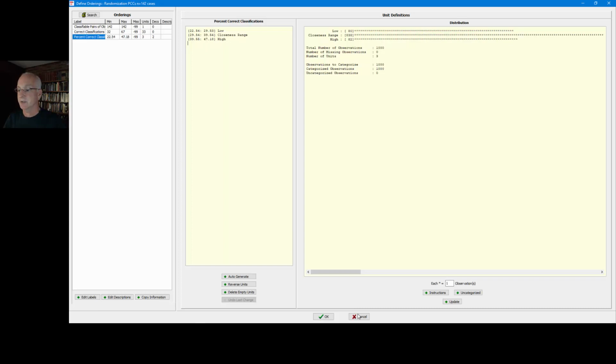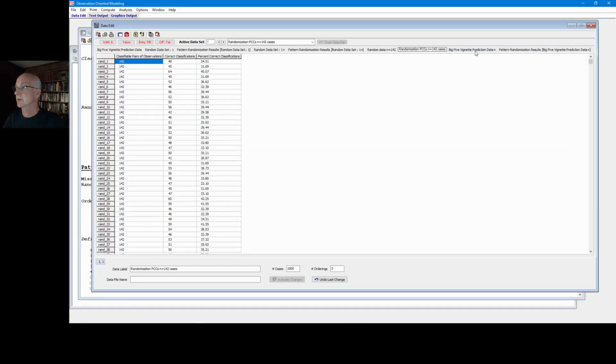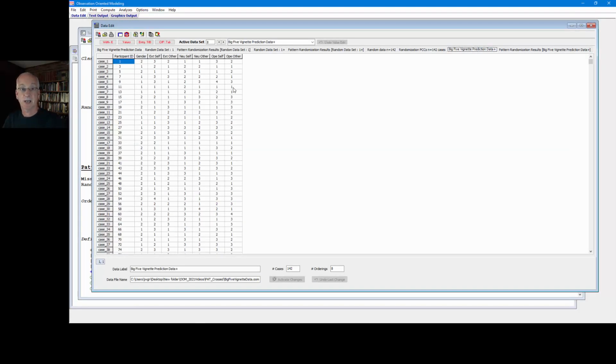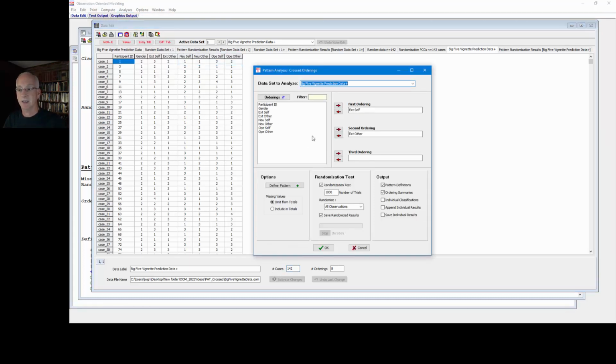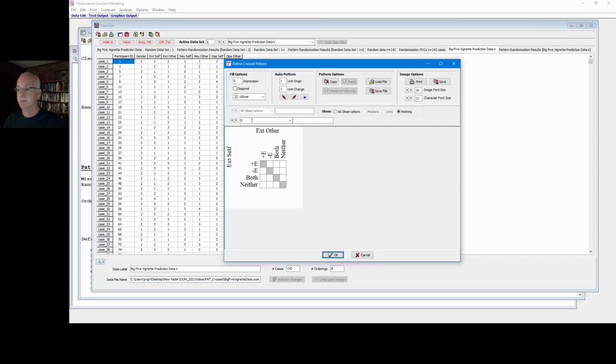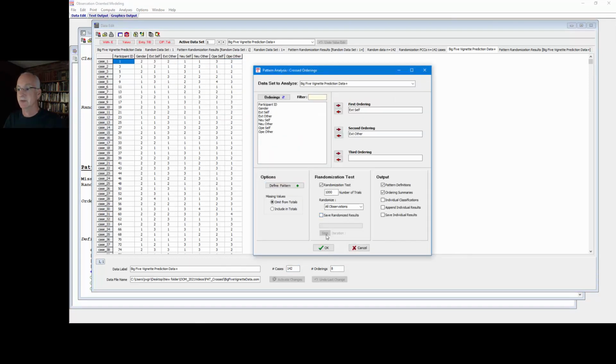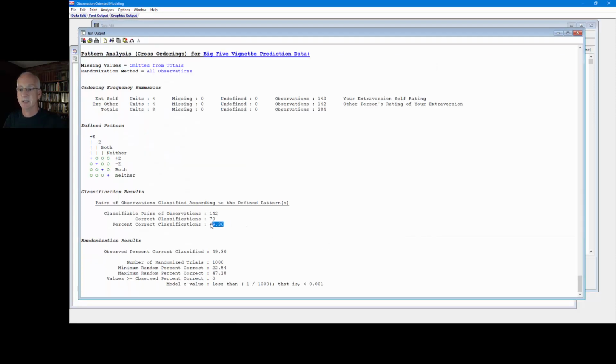Now with the actual data, we go to the data from the actual study. We did in fact collect 142 participants. So I ran the analysis on these data. I'll run it again just so we can see the results. So here you can see I've been here before. I've set up the pattern. I'm going to turn off the save randomization results here because I've already done this. Select OK. And notice that our PCC is 49.30.